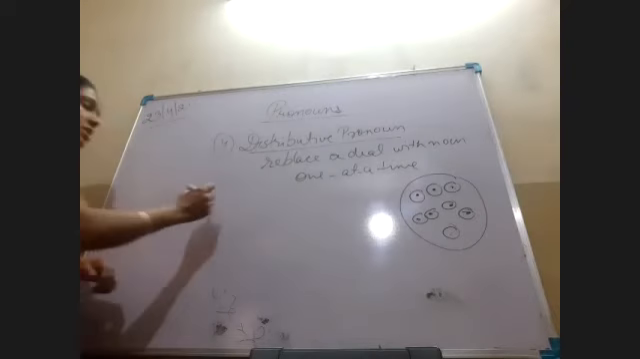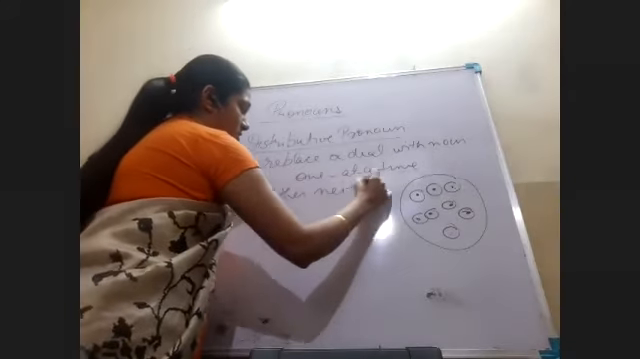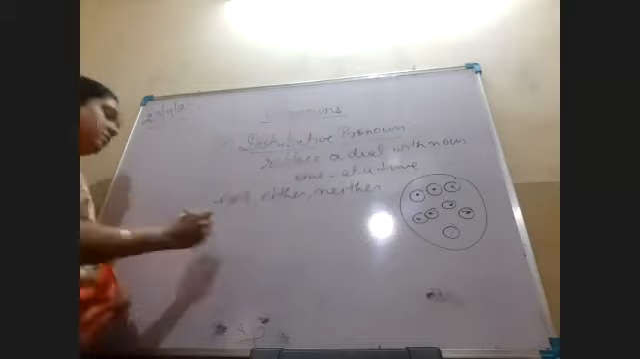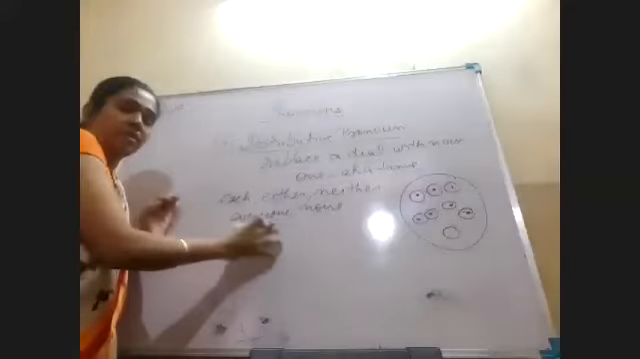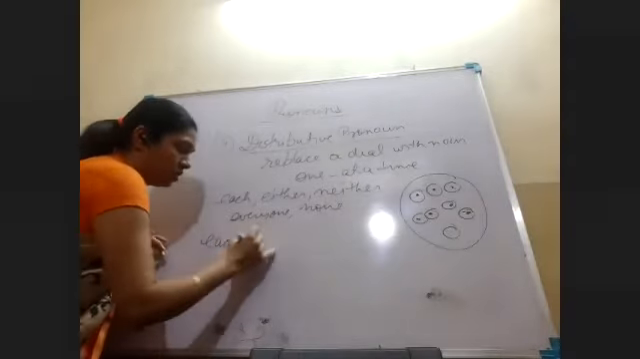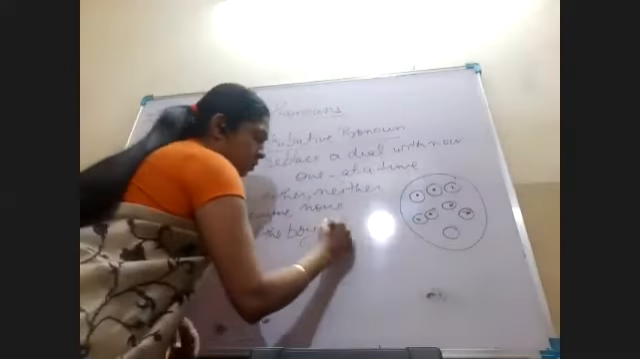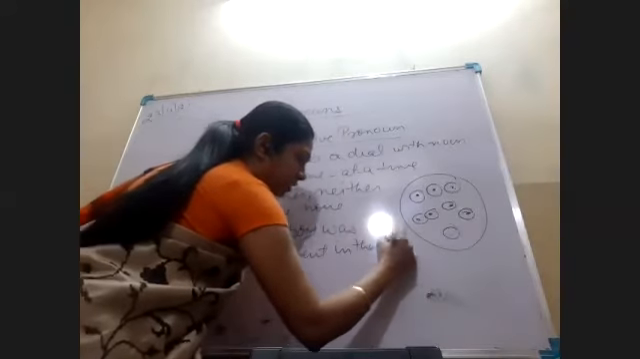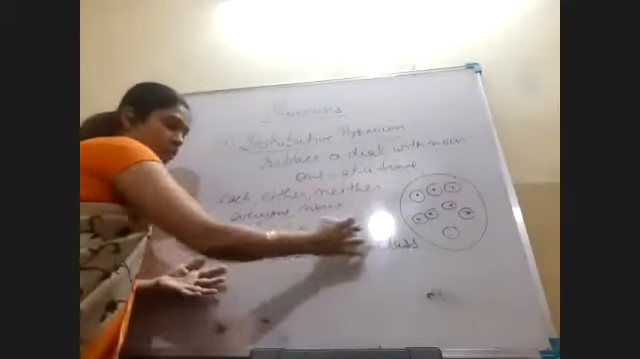And these examples are each, either, neither, everyone, and none. Now, how can we frame all these words in a sentence? Each of the boys was present in the class. See, now each of the boys was present in the class.